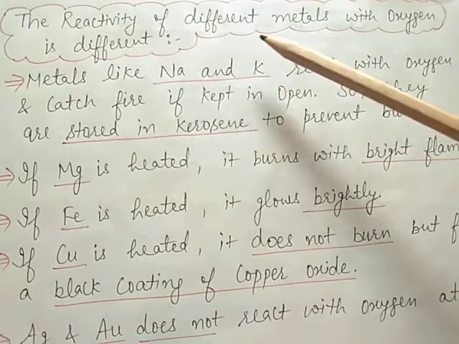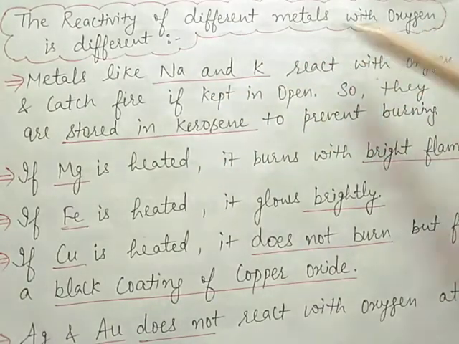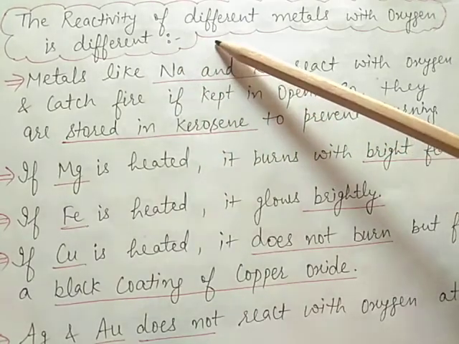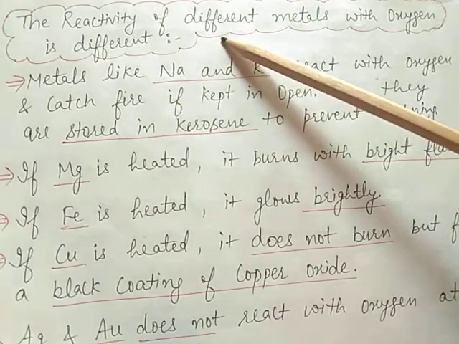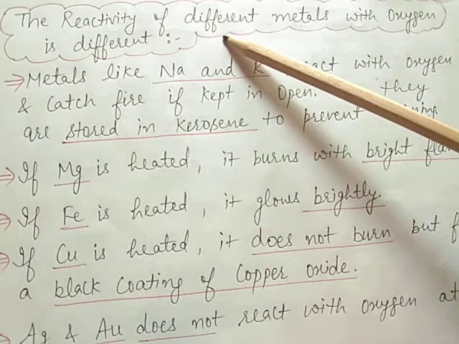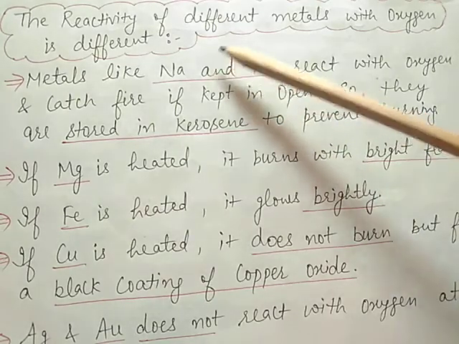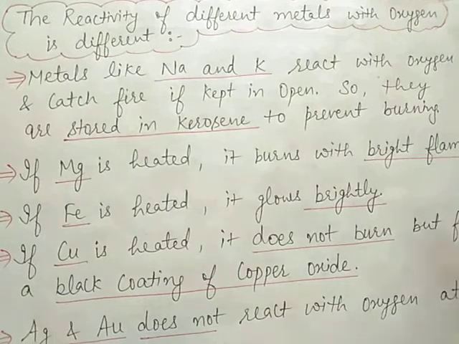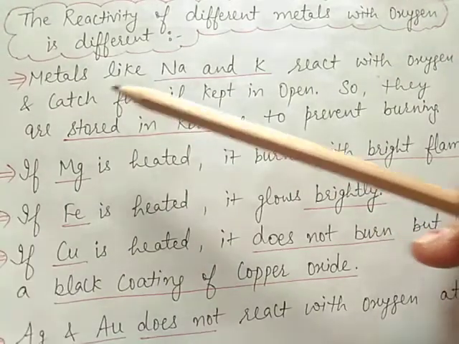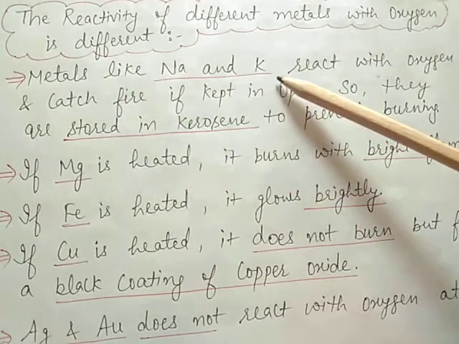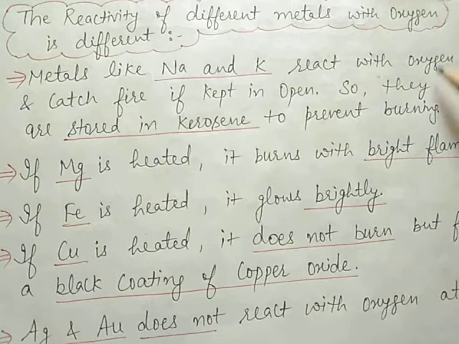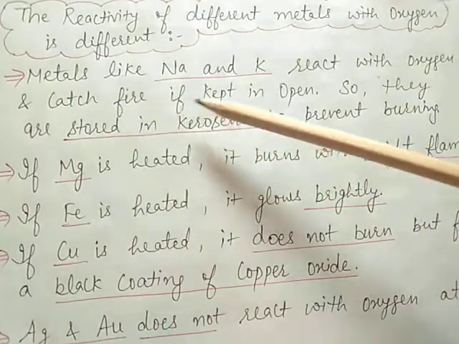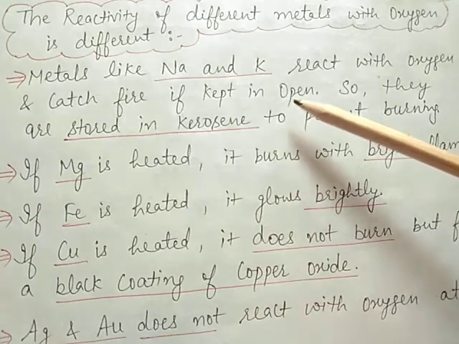Now the reactivity of different metals with oxygen is different. This can be explained with the help of the reactivity series, as we have already discussed. Metals like sodium and potassium react with oxygen and catch fire if kept in the open.